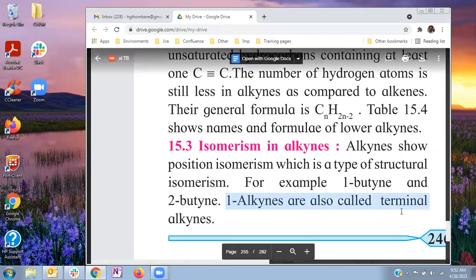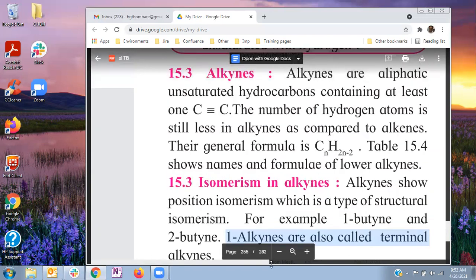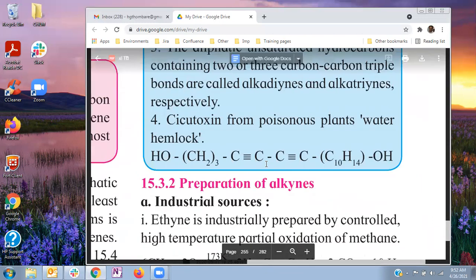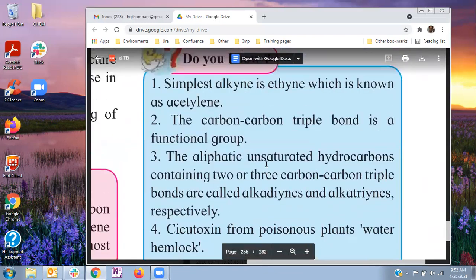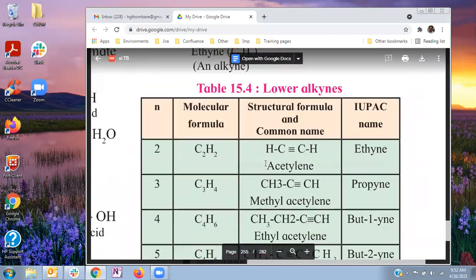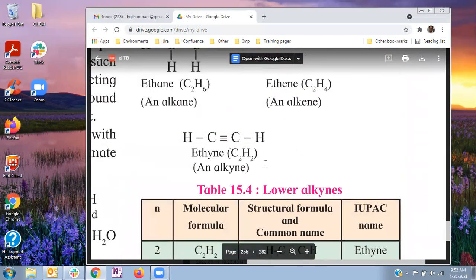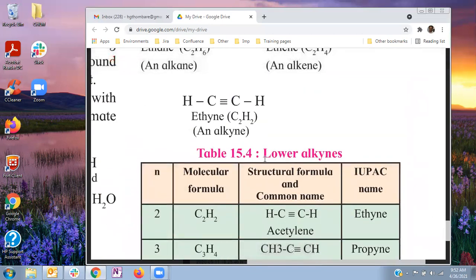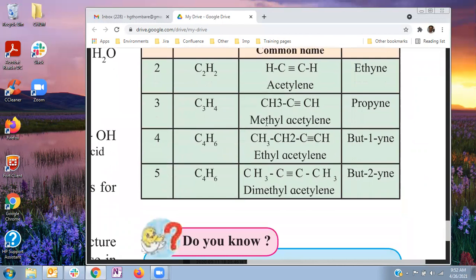Terminal alkynes means alkynes containing the carbon-carbon triple bond at one end of the carbon chain. So that is about the definition, general formula, examples and the type of isomerism present.